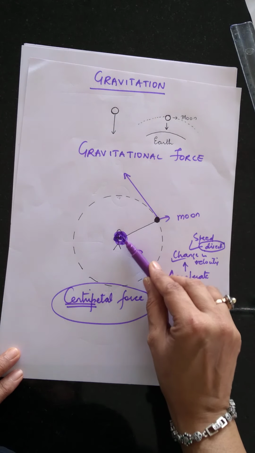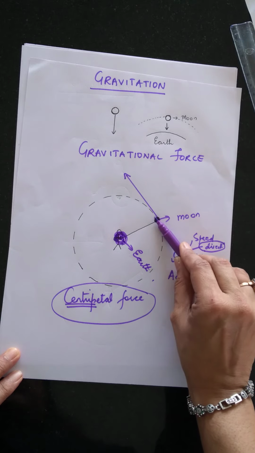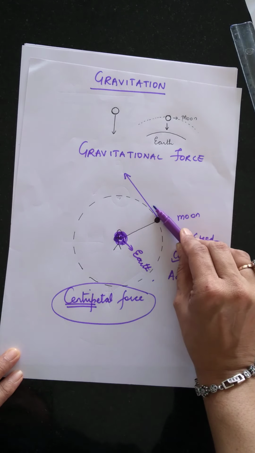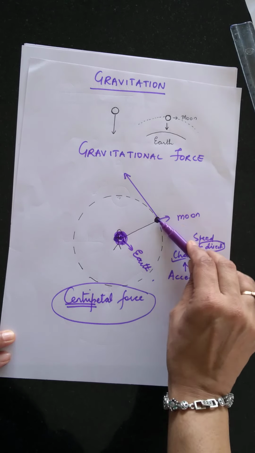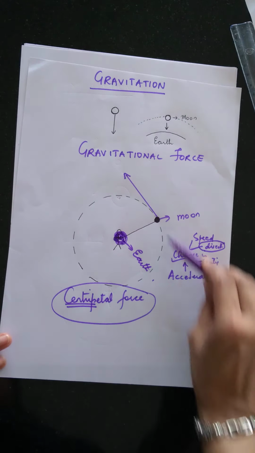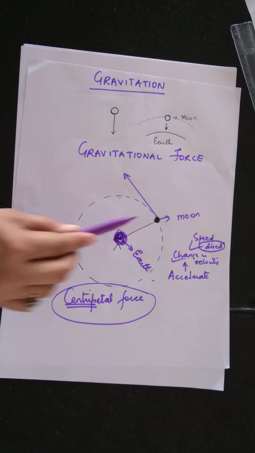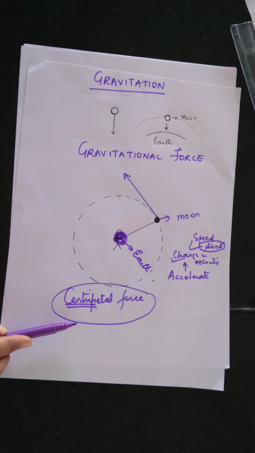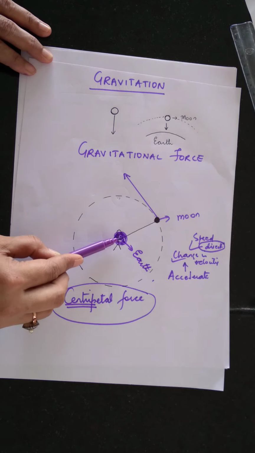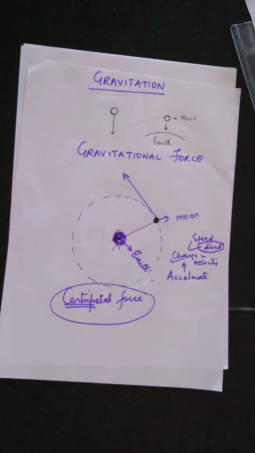Just as this boy exerts a force making the stone move along this circular path, in the same way at the center of the earth there is a force which keeps the moon revolving around the earth, and that force is the centripetal force. So the motion of the moon around the earth is due to the centripetal force. And this centripetal force is provided by the force of attraction of the earth. So instead of the boy here we have the earth. Is that clear?